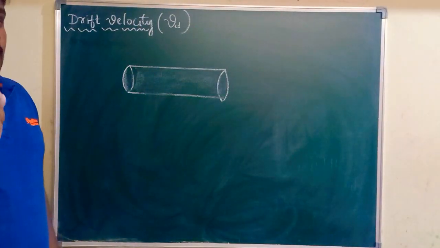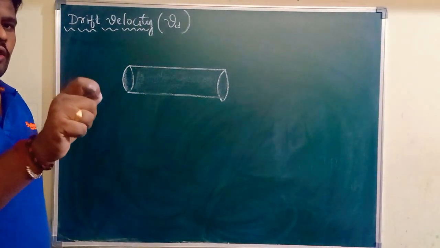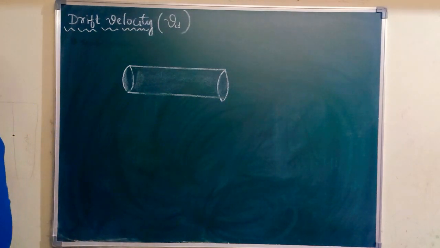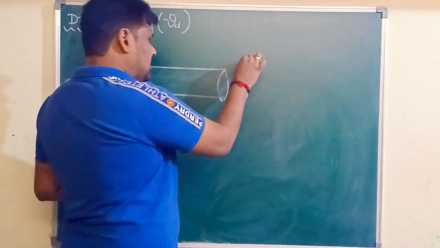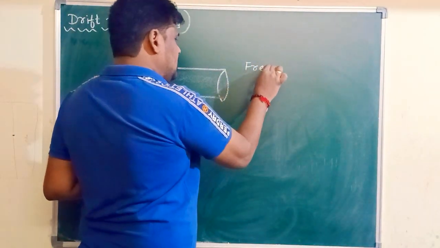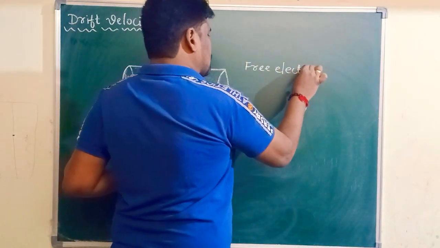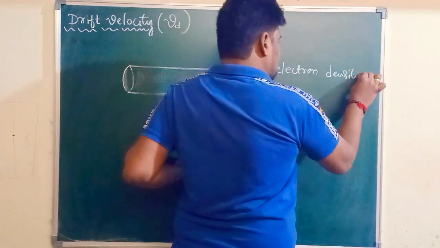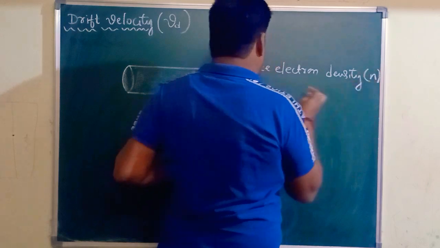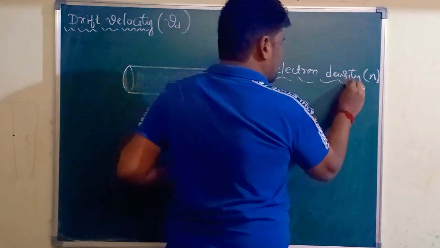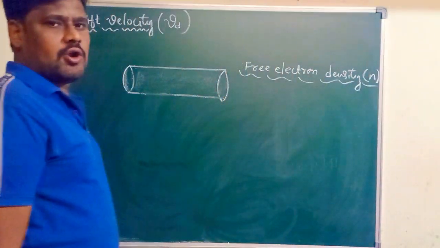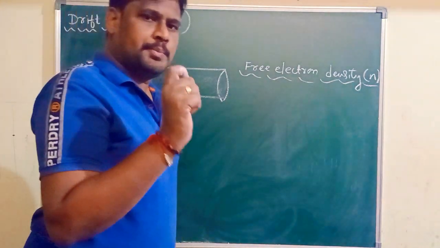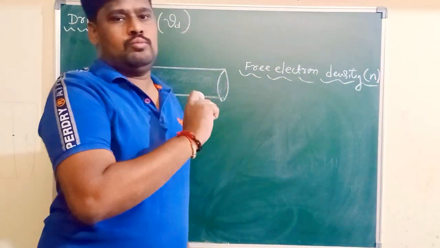If you consider copper, the number of free electrons per unit volume of any material, we'll call it the free electron density. Concentrate here. What is free electron density? Free electron density, generally denoted by N. What is the free electron density of a metal? Number of free electrons per unit volume.